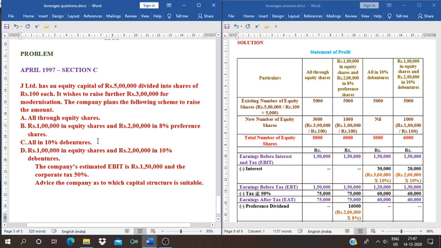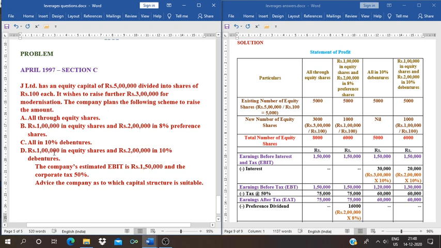And the third one is all in 10% debentures. All in 10% debentures means for the entire 3 lakhs for modernization, they want to issue debentures.